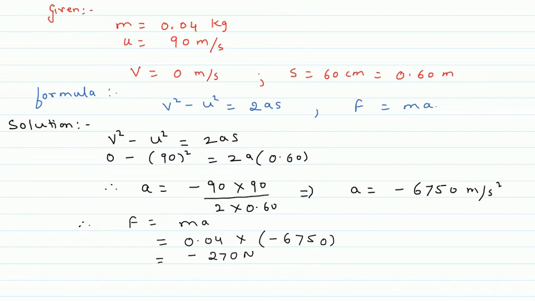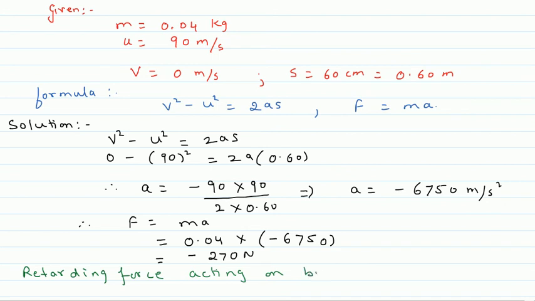Therefore, the answer: the retarding force acting on the bullet by the block is equal to 270, that is 270 Newton.